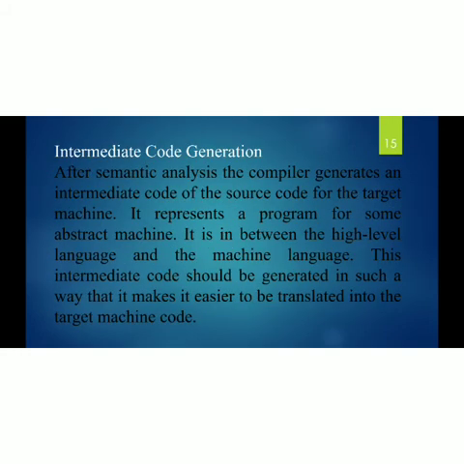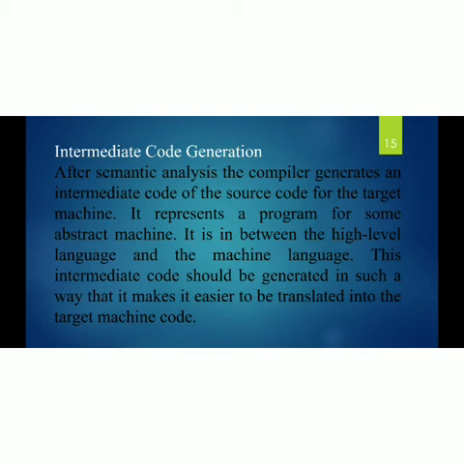Next one is intermediate code generation. After the semantic analysis, the compiler generates an intermediate code of the source code for the target machine. It represents a program for some abstract machine. It is in between the high level language and machine language, so it is referred to as intermediate code generation.